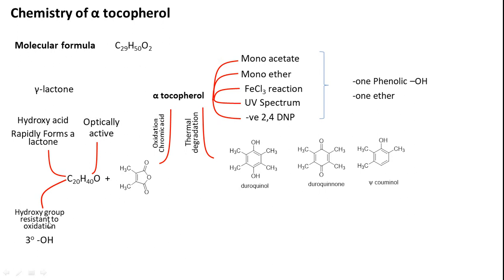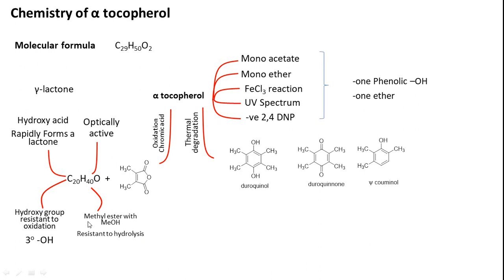The next observation is that the hydroxy group they found here is resistant to oxidation. Resistant to oxidation means what? Alcohols upon oxidation become C double bond O, either a ketone or an aldehyde. Primary alcohol gives you an aldehyde, secondary alcohol gives you a ketone. Whereas with a tertiary alcohol, where a single carbon has three substitutions, you cannot further oxidize that alcohol group. So these observations clearly indicated that the compound is a tertiary alcohol.